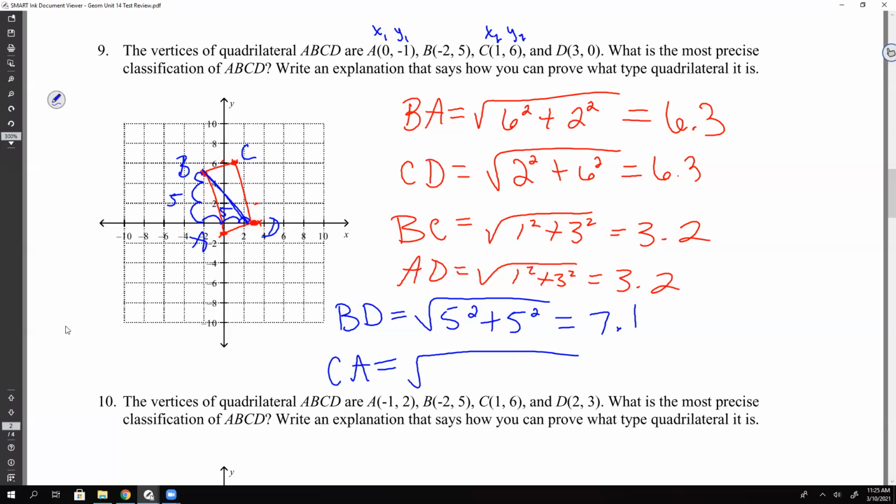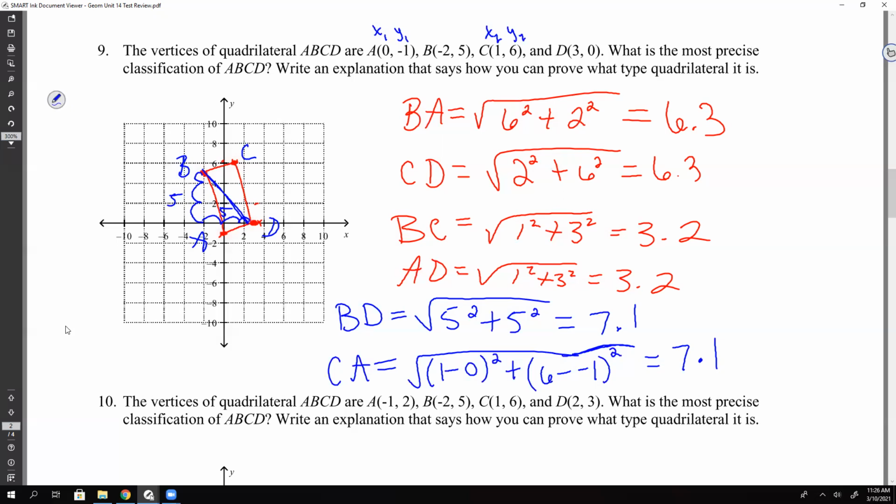X2 minus X1 squared plus Y2 minus Y1 squared. So this 6 minus -1 is 7. 7 squared is 49. 1 minus 0 is 1. And 1 squared is 1. So 49 plus 1 is 50. Square root of 50 is also 7.1.